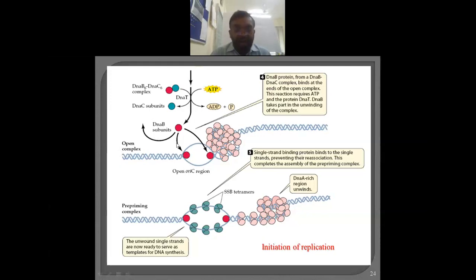Now what happens, as this DNA B, or helicase, is progressing in this direction, bidirectionally, in both ways, it is responsible for separating the hydrogen bonds, and in that way the two strands get separated. But another problem is that when the helicase goes further, this particular region can once again form a bond. Why? Because it is not a typical bond.